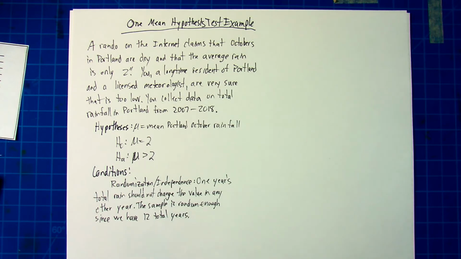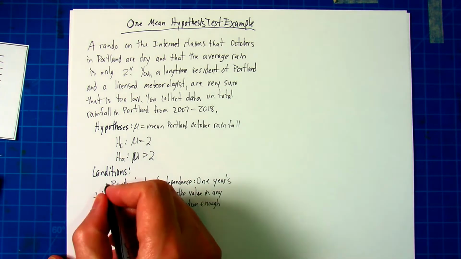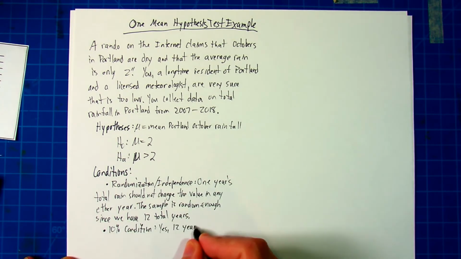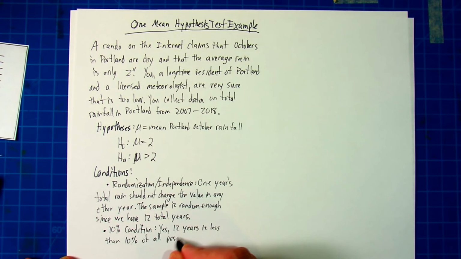And for independence, 1 year's total rain should not change the value in any other year. Technically, there is a more specific definition we might use, but this is fine. And I think that is true. Rain kind of comes and goes. It goes away in the rivers and dries up, and so we are probably set. For the 10% condition, we simply say that yes, 12 years is less than 10% of all possible years.